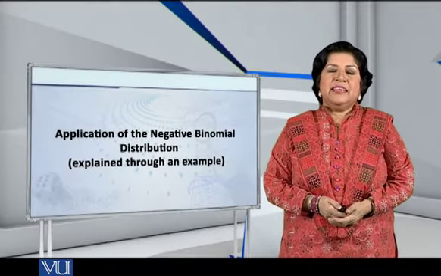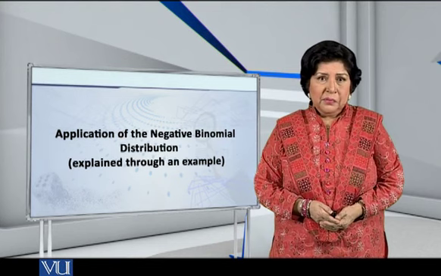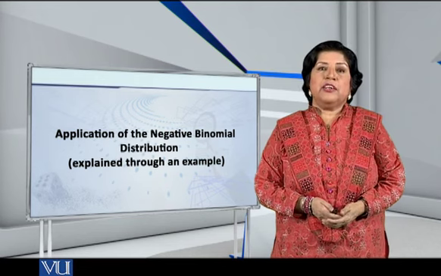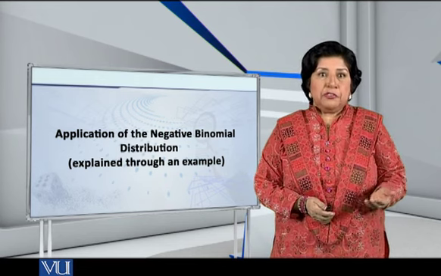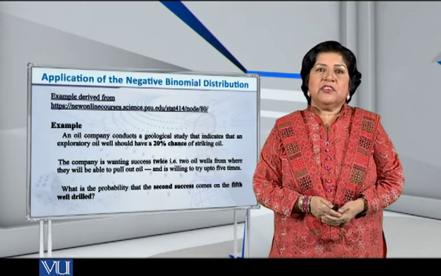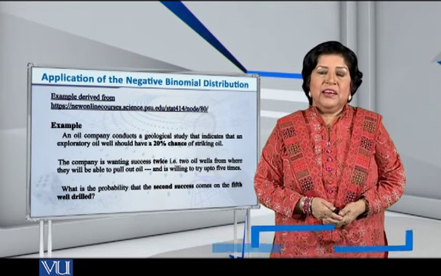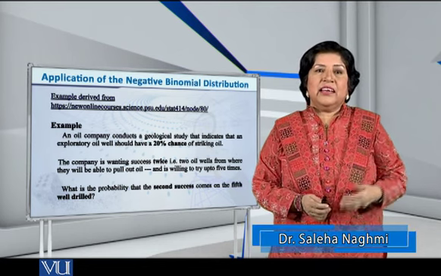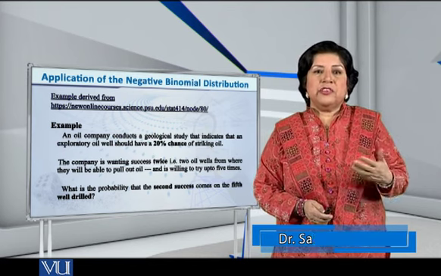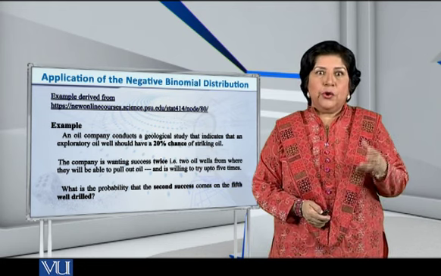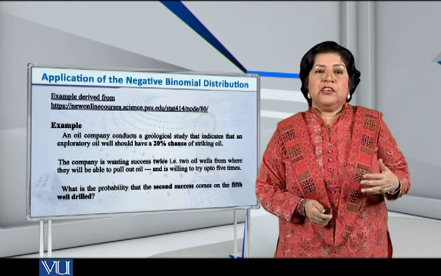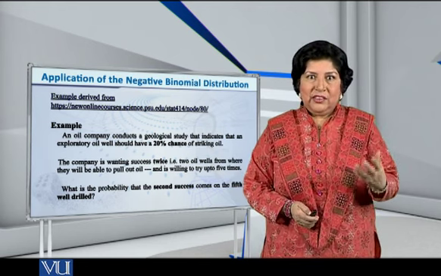Dear students, let me present to you an example that will bring to you how we can apply the negative binomial distribution in real life situations. Suppose that an oil company conducts a geological study that indicates that an exploratory oil well would have 20% chance of striking oil in a particular area. So the company is wanting success twice.